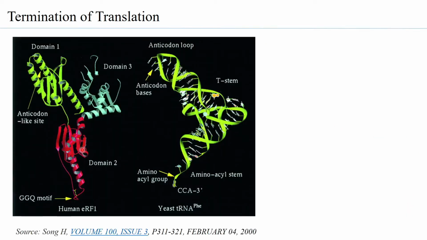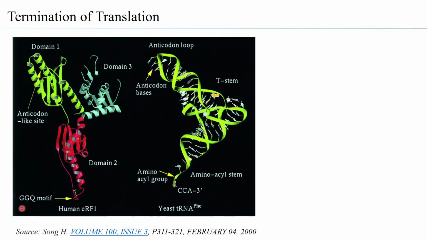Now, when you look at the structure of eRF1, that is release factor 1, what is very clear is that eRF1 is a biomimicry of the tRNA itself. You can see that domain 1 has an anticodon-like site, so it can bind to the stop codons. So it has a set of 3 amino acids that acts as an anticodon. You can see how it is similar to the anticodon arm of the tRNA.